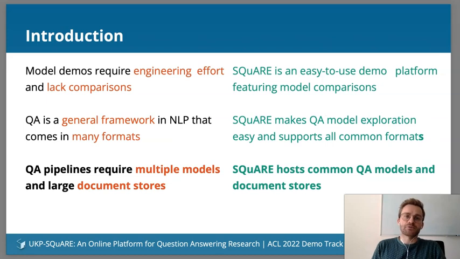Last but not least, implementing QA pipelines is also particularly challenging because modern systems often require combining multiple models. For example, an open domain span extraction model requires a document encoder with a fast and efficient embedding storage, a query encoder model, and a span extraction model. In SQuARE, we host many of these models that can be used by all users. Further, we provide a set of background knowledge data stores like Natural Questions Wikipedia snapshot or web documents from MS Marco. Also, users can dynamically add models that they need to the system.